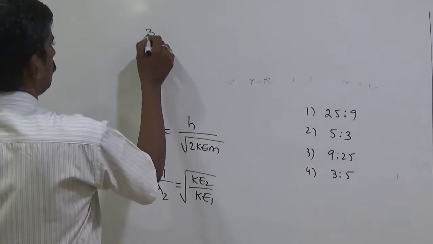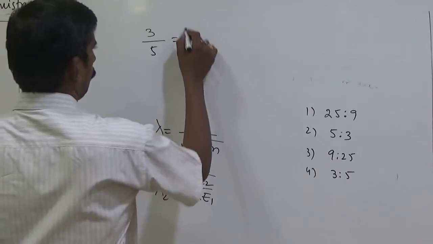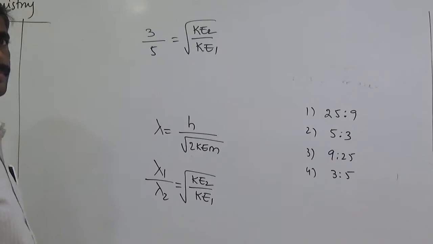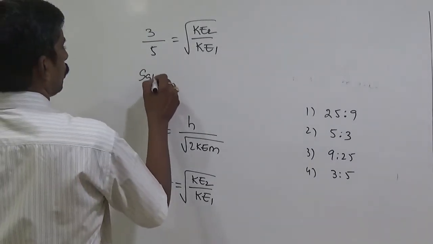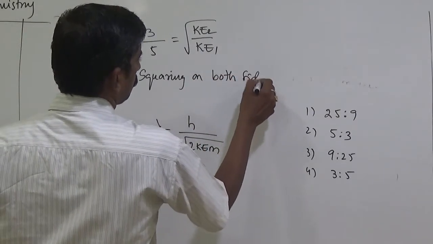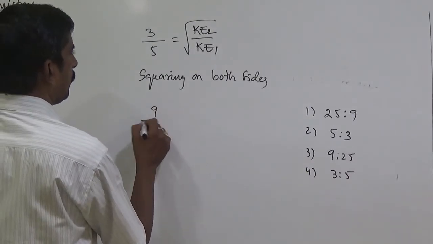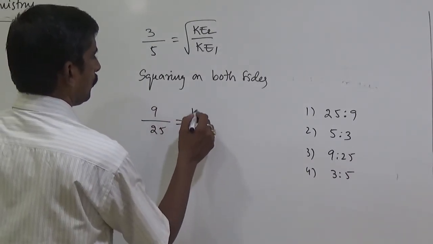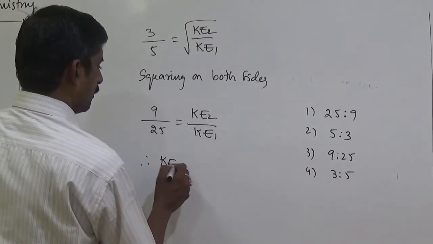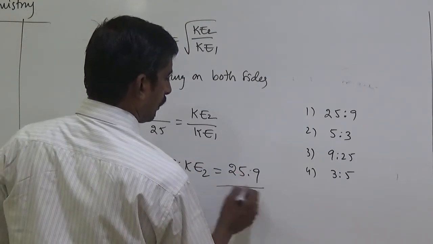So 3 by 5 equal to root of KE2 by KE1. Squaring on both sides, 9 by 25 equal to KE2 by KE1. Therefore KE1 is to KE2 equal to 25 is to 9.